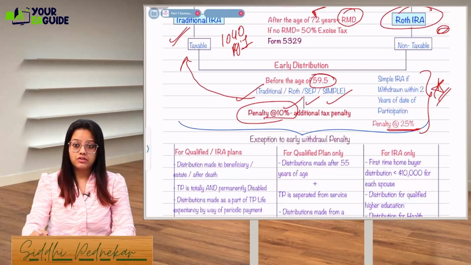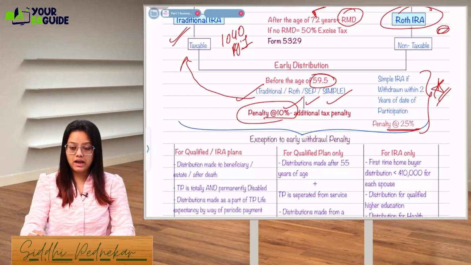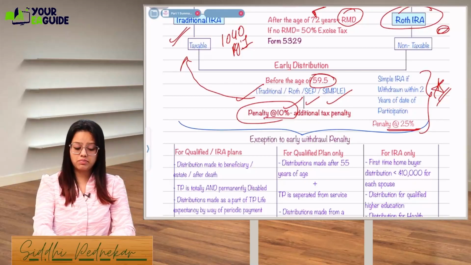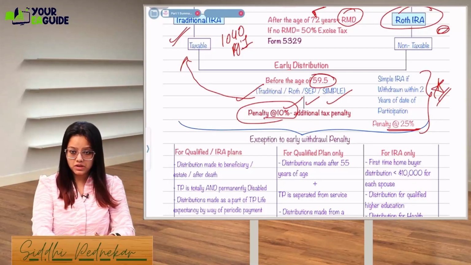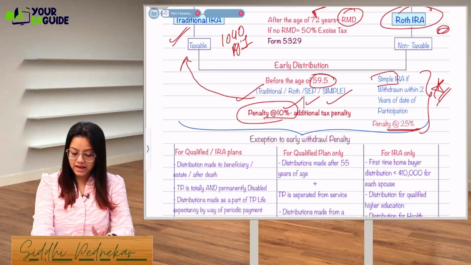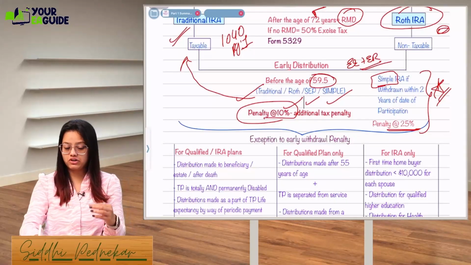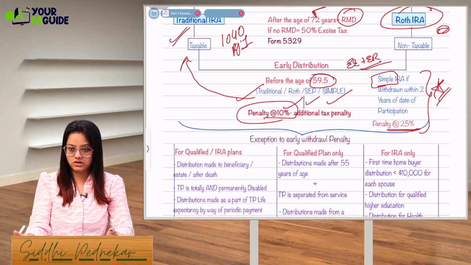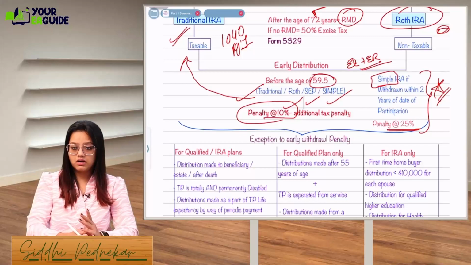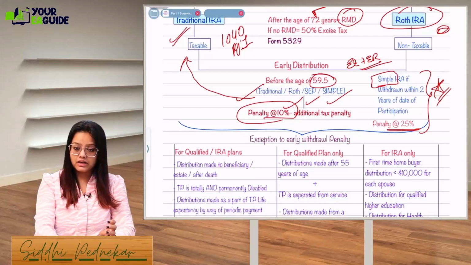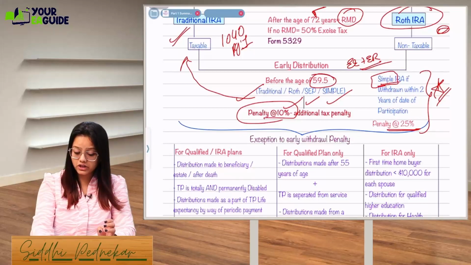What if it's a simple IRA and it is withdrawn within 2 years from the date of participation? Let's say I've participated in the simple IRA. Simple means it's a matching plan. Employer and employee enter into a match plan, like employee contributes 50%, employer contributes 50%, right? That is a simple matching plan. So in that case, I can say it's an incentive matching plan.